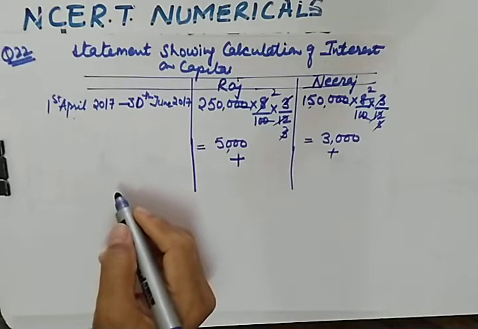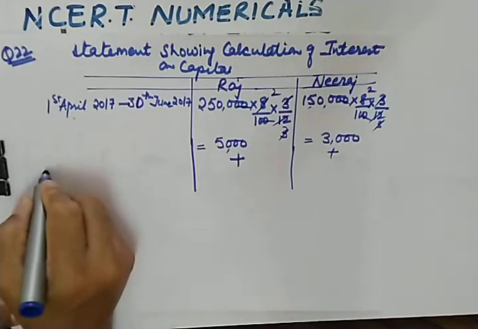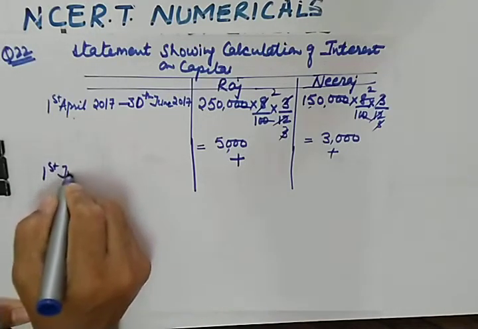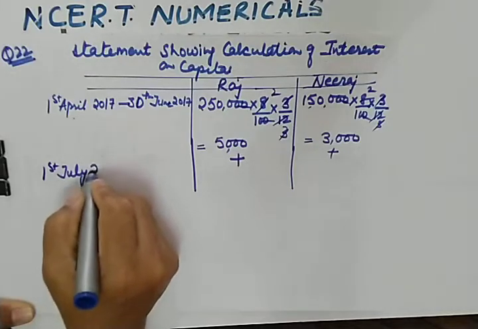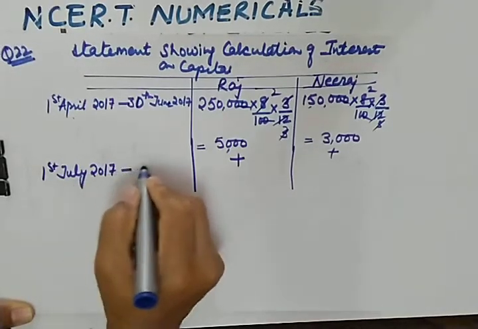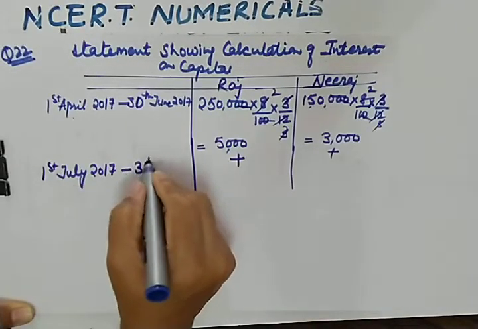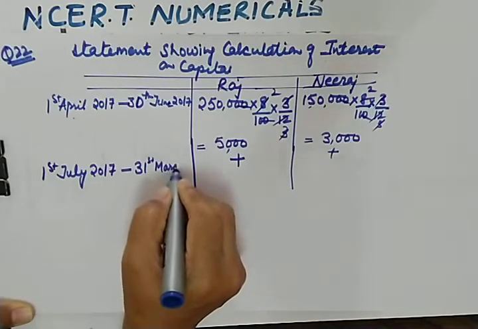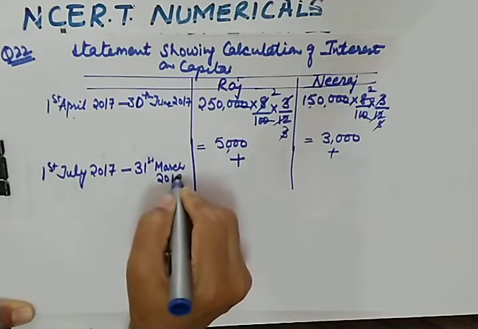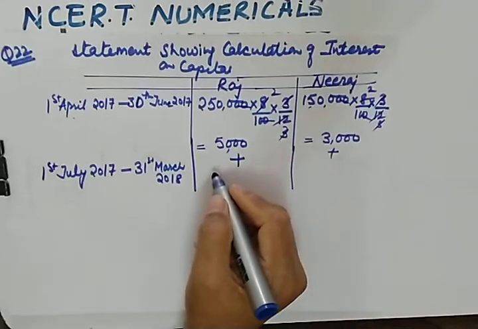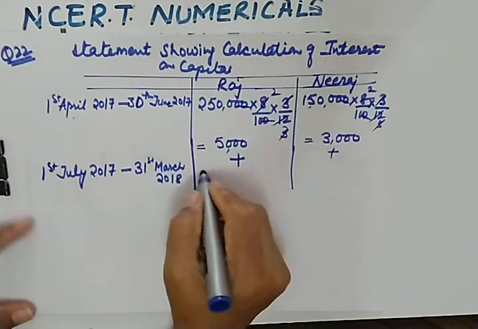They are further investing. They decided that their capital should be 1 lakh each. So their capital from 1st July 2017 till 31st March 2018 will be, how much capital they want? They want their capitals to be 1 lakh.